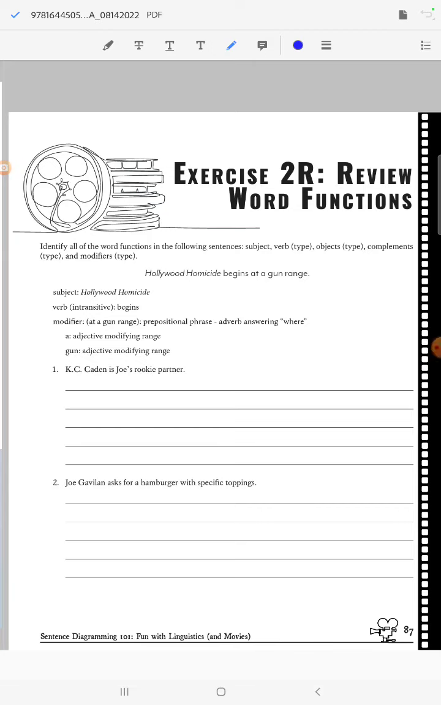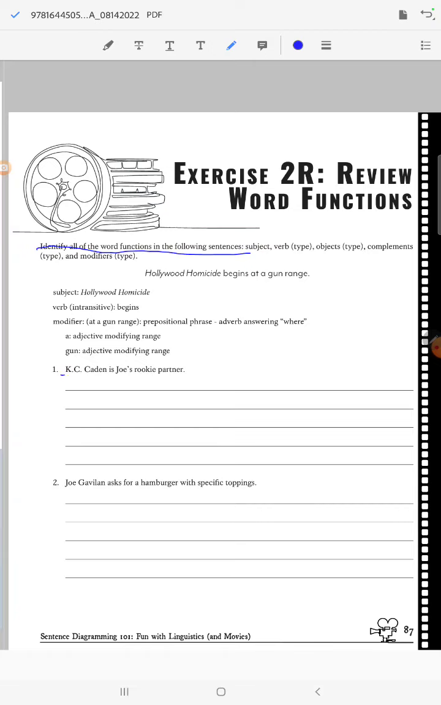This video is about exercise 2R, which is to review word function. So our job here is to identify all of the word functions in the following sentences. So subjects, verbs, objects, all of the things. We're just going to identify every single word.